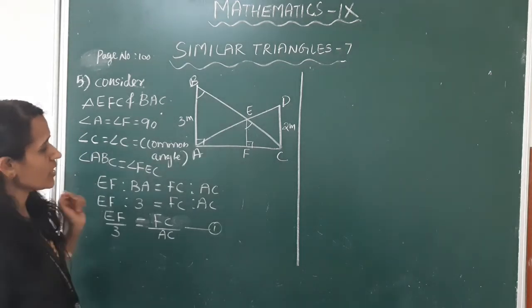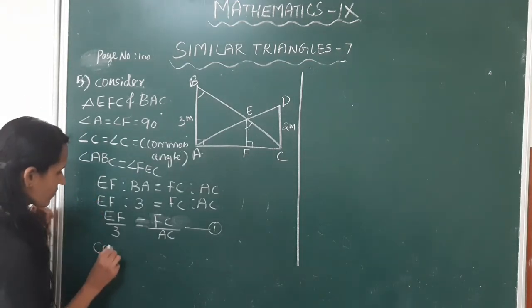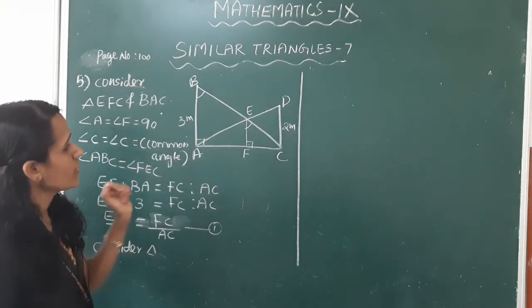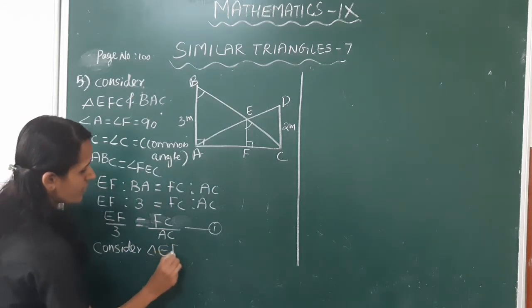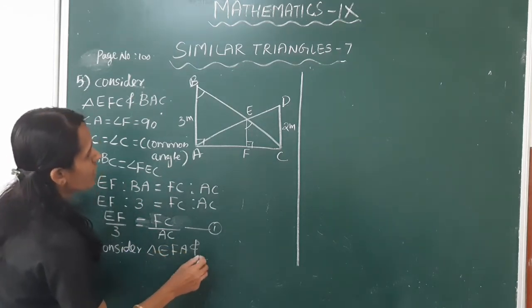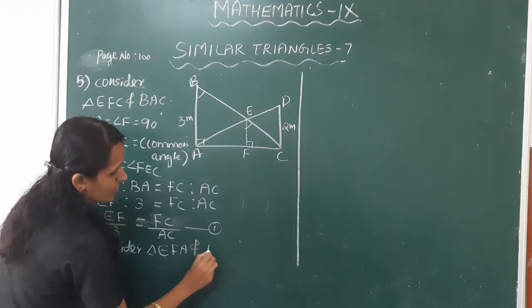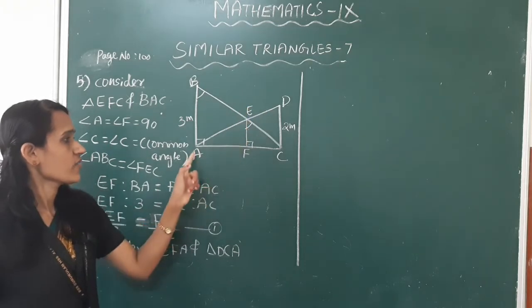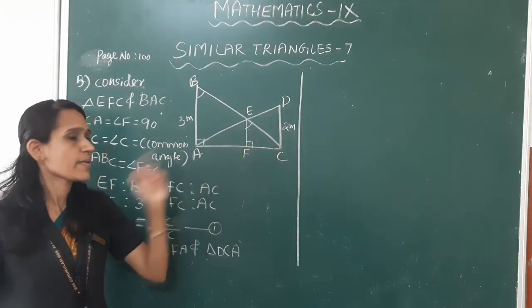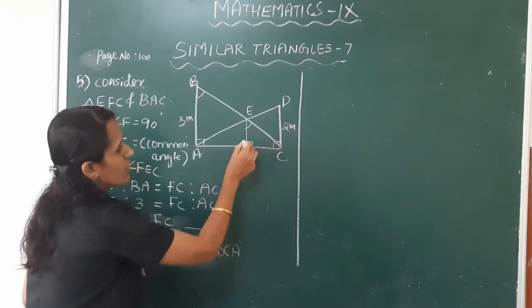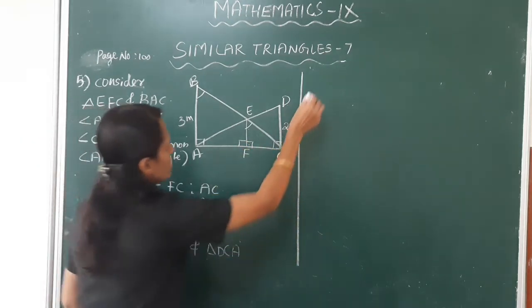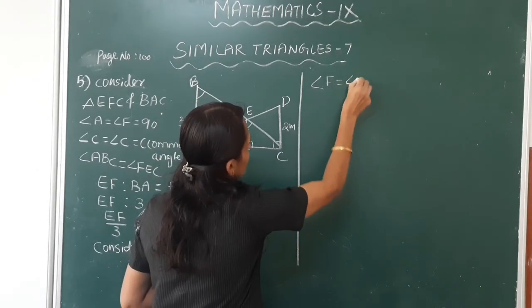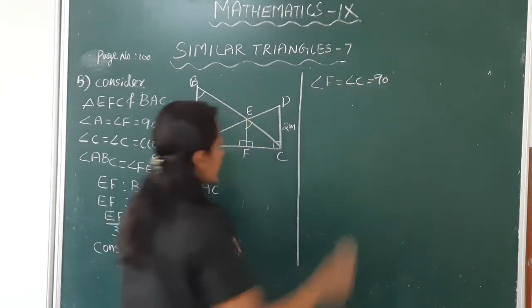Next, consider triangle EFA and triangle DCA. The same way we have to prove angle F is equal to angle C is equal to 90 degree.